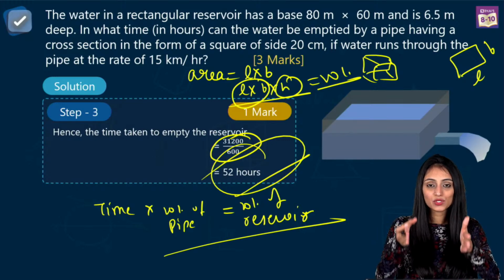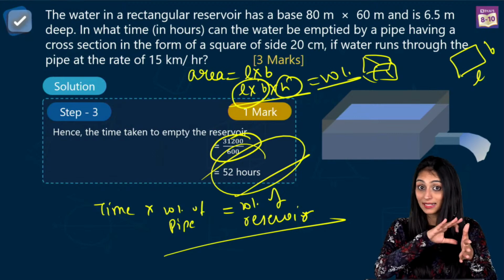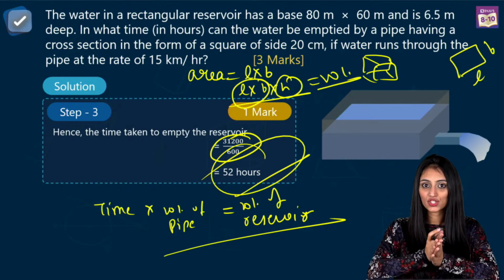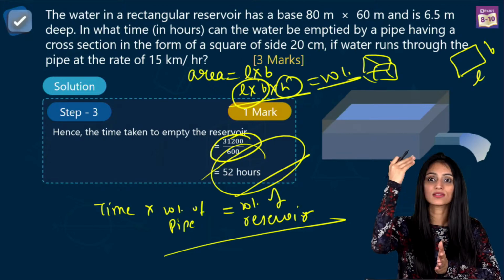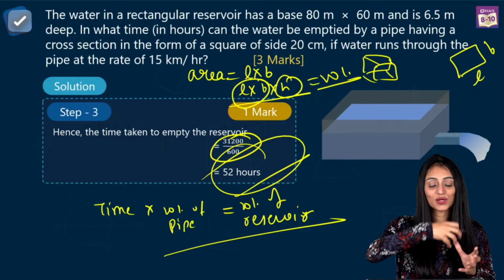If you keep piling up squares, squares are 2D figures. It has all the sides equal, right? It doesn't have a height. If I keep piling up squares of the same dimension on top of each other such that they reach a certain height, we get what? We get the volume of a cube. So you see, a 2D figure converts into a 3D figure.